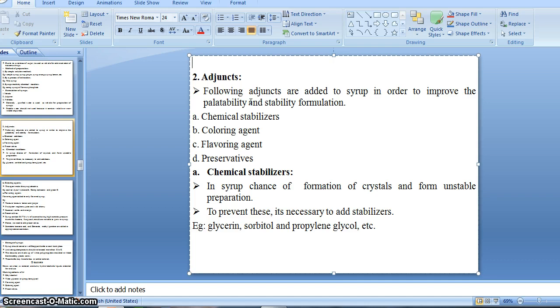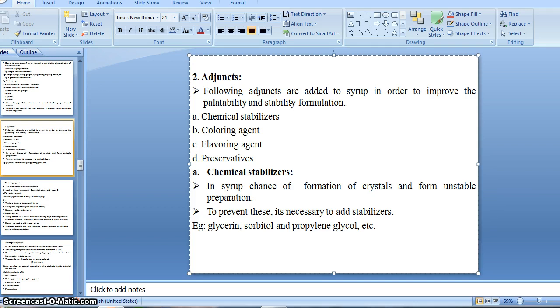Hence adjuncts are used for stability and palatability purposes. Stability is important during the storage time, because if the solution is not stable up to its expiry date, then we can't use it.